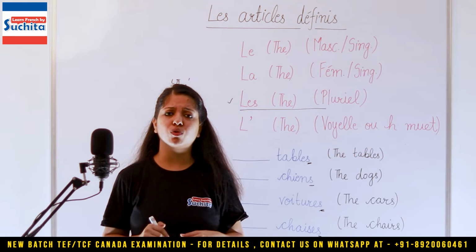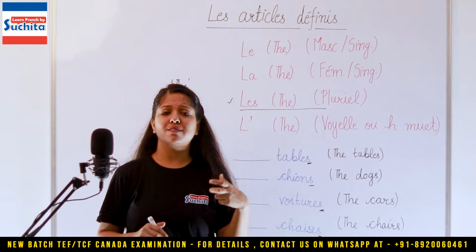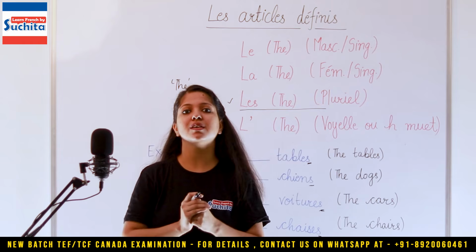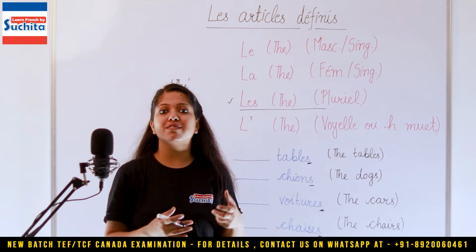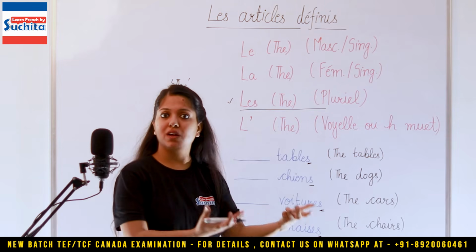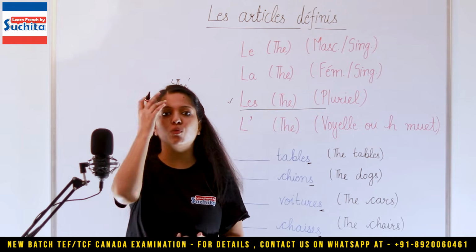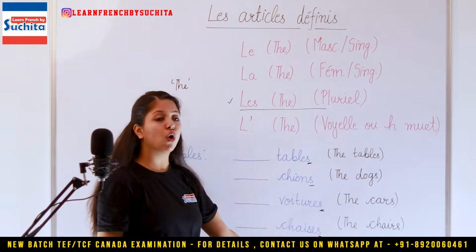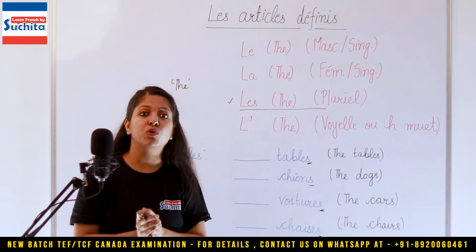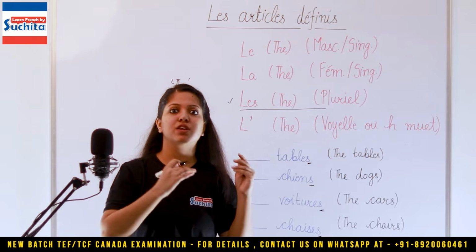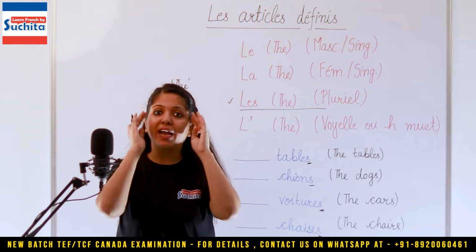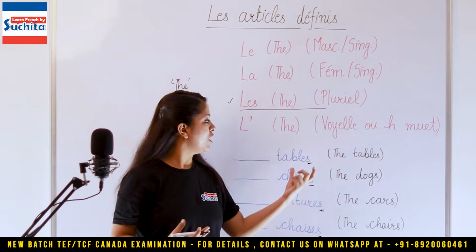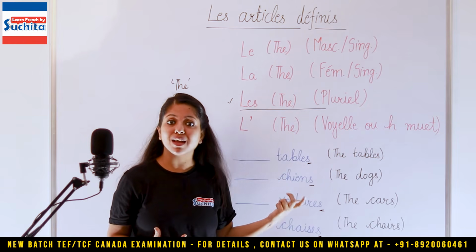Right? So how do you get to know that the other person who is talking is talking about something which is singular or plural? You get to know by the article he or she is using. So if I'm using the singular article, I'm talking about the singular table. And if I'm using the plural one, we say that the word table is plural in that case. Now here I've written all the nouns which are plural. So if they are plural, you never have to see masculine, feminine, begins with a vowel. No. Blindly you have to apply les. But that doesn't mean that the noun is not male or not female. Of course, the word table is female because it ends with an E.